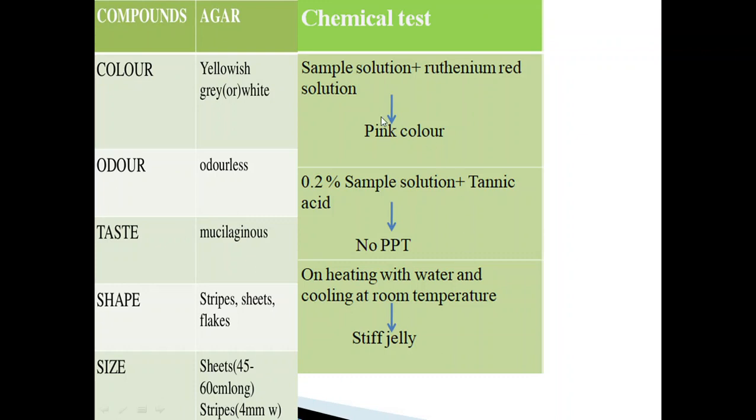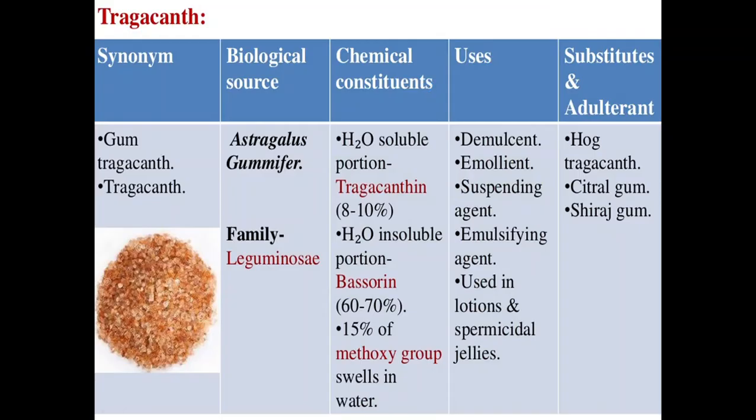Next is chemical test. In the chemical test of agar, when the sample solution is treated with ruthenium red solution, it gives a pink color. Next, a 0.2% sample solution on treatment with tannic acid forms no precipitate. Next test: on heating with water and cooling at room temperature, it forms a stiff jelly. So all this indicates it is an agar solution.